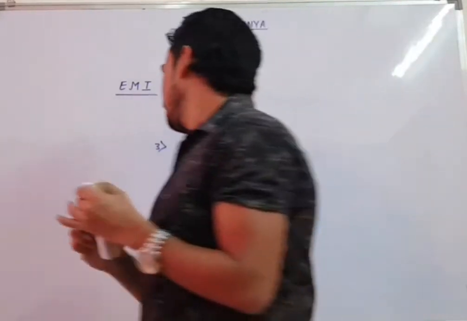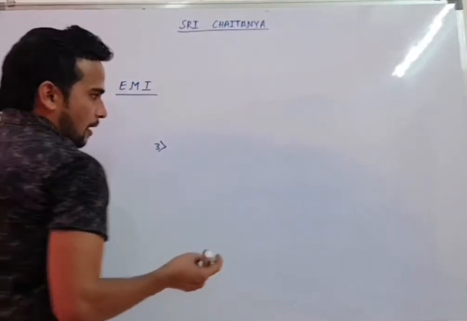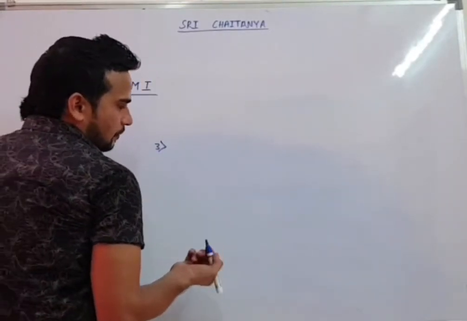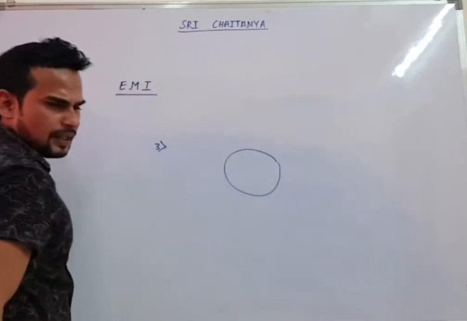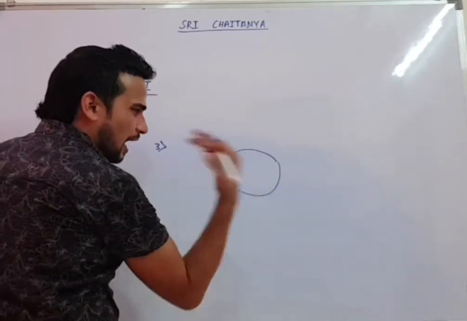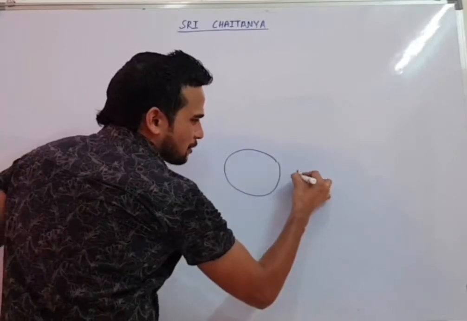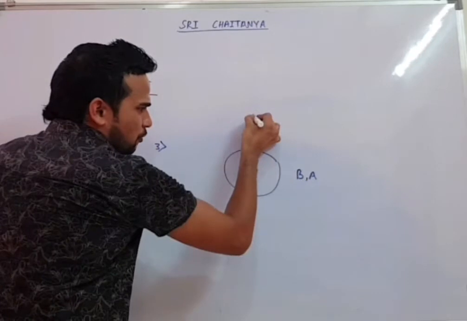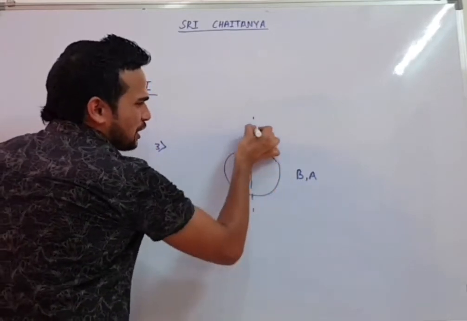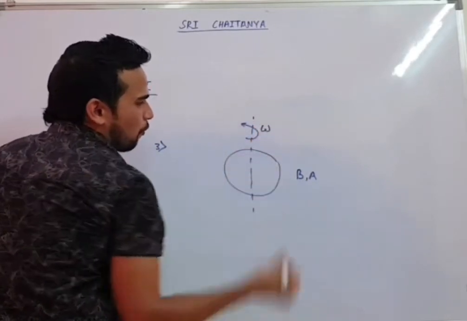So in the third situation, they will say like this: one coil is there, any shape may be there. There is a constant magnetic field B present here, and the area of the loop is constant. But the loop is now rotated with angular velocity omega.